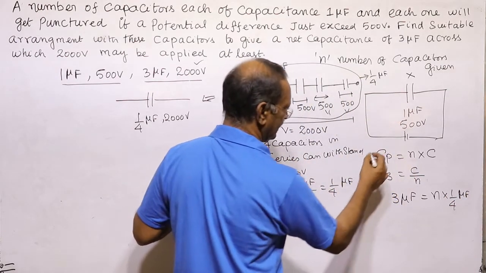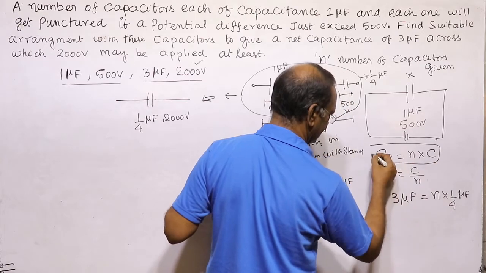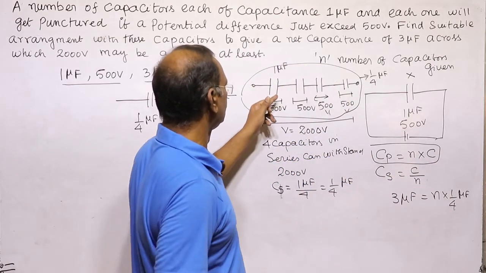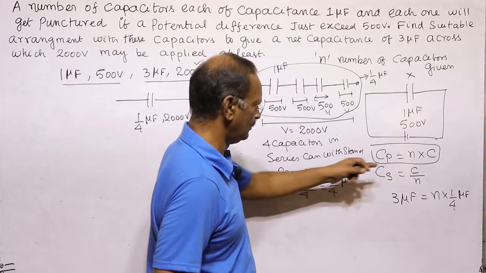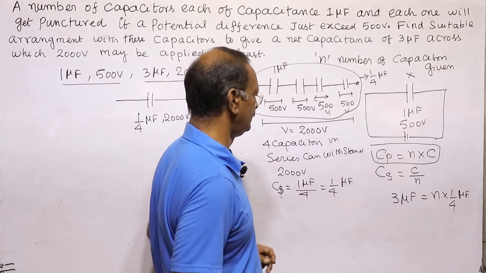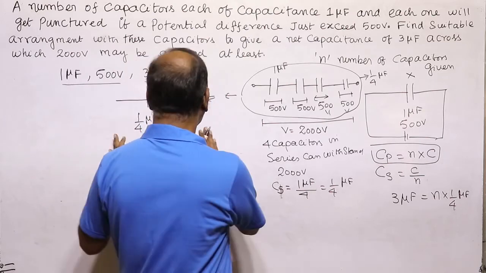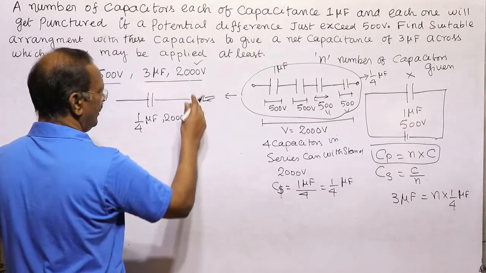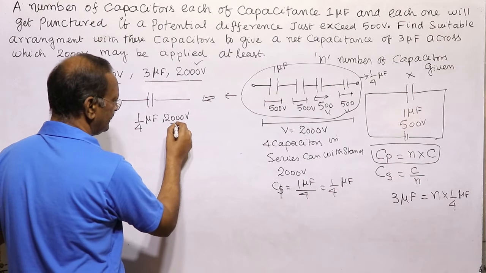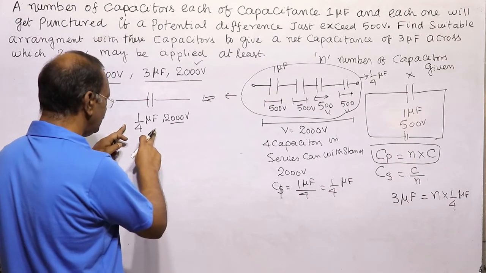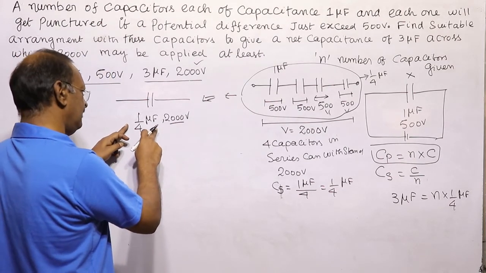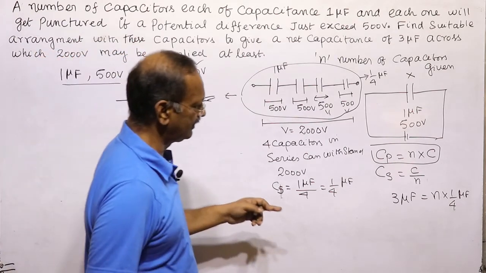First we connected in series and got 1 divided by 4, and now to increase the capacitance, we have to connect in parallel.